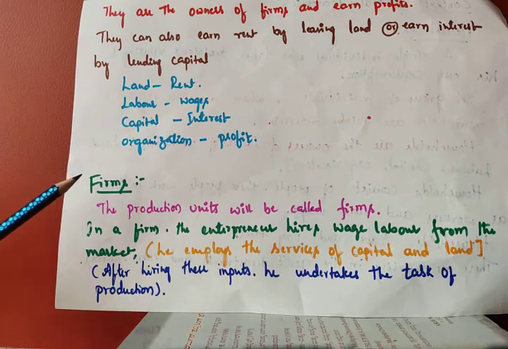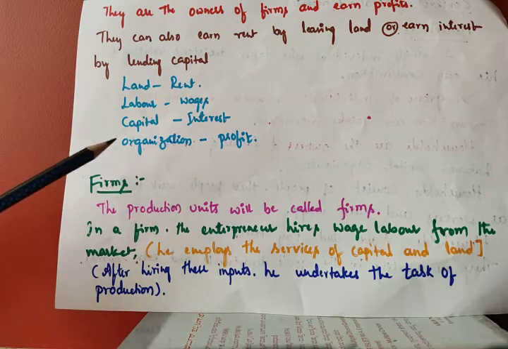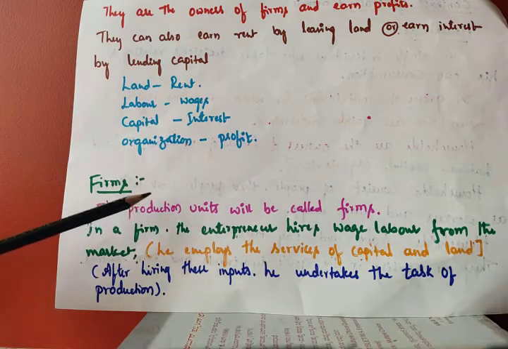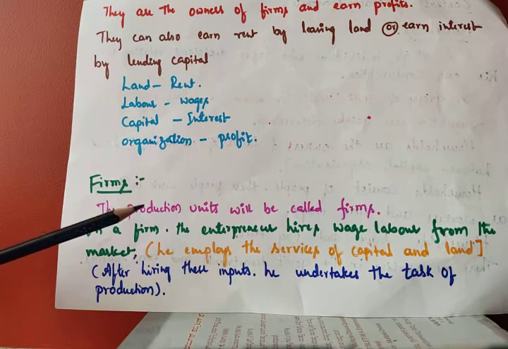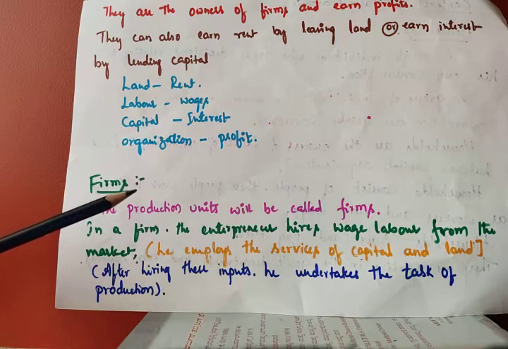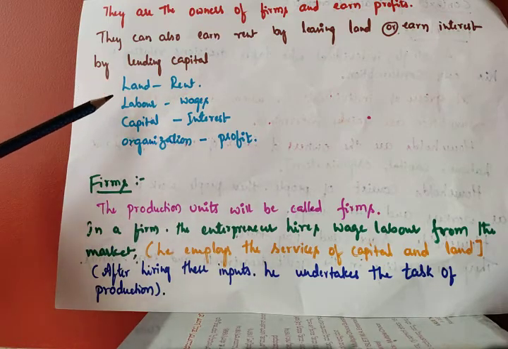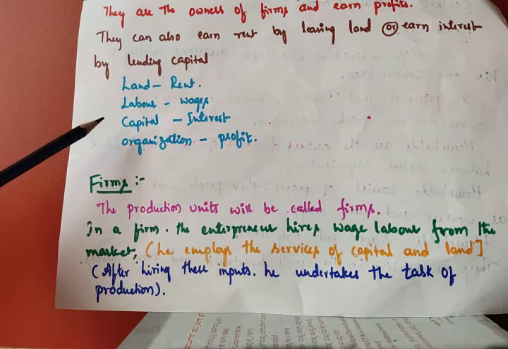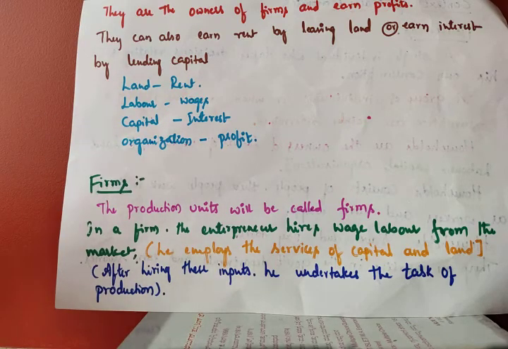As a second important major sector, there are firms. The production units will be called firms. Production unit means those who are producing goods and services. To produce goods and services, we need these four factors. Without this, we cannot produce goods and services. But who will produce goods and services? Producers. They are called firms.